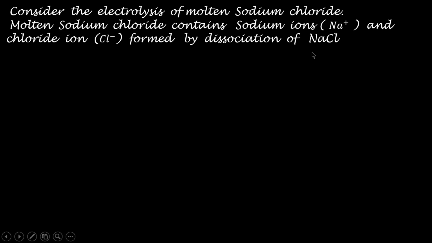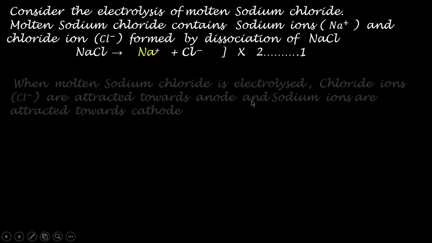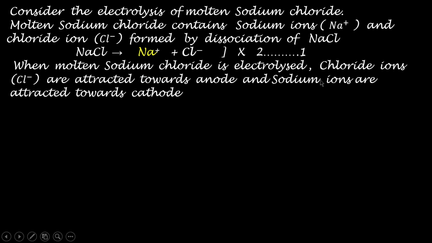Now let us see what happens if we electrolyze the molten sodium chloride. Now this sodium chloride is producing Na+ and Cl- ions. When molten sodium chloride is electrolyzed, chloride ions will be attracted towards the anode. Anode is the positive electrode, I told you earlier. The chloride ion is the negative ion that will be attracted towards the anode, and the sodium ion is the positive ion. So the sodium ions are attracted towards the cathode. Cathode is a negative electrode.